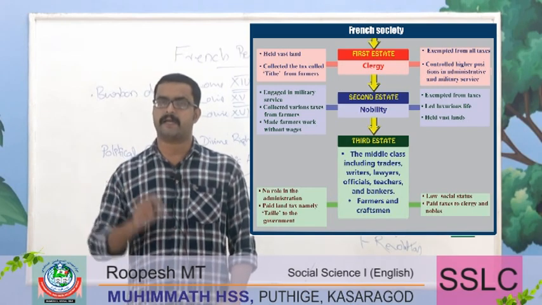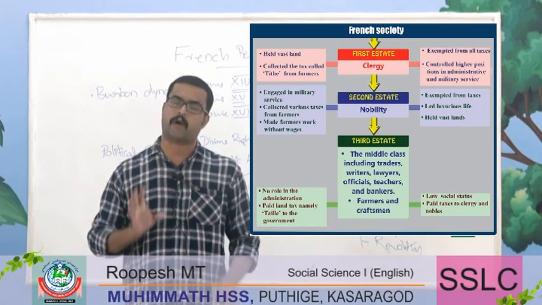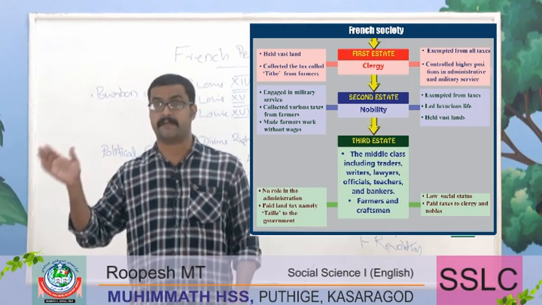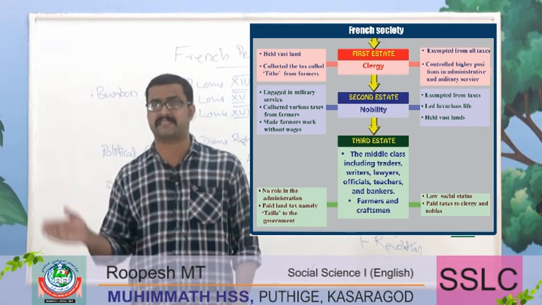And the third estate category consisted of the common man, like the teachers and the farmers, traders, artisans, etc.